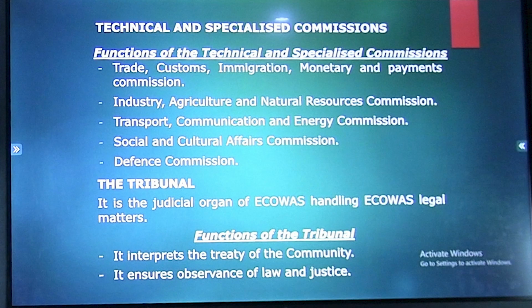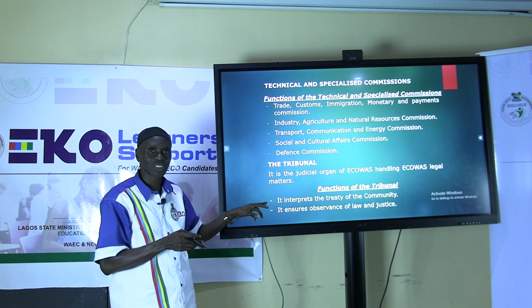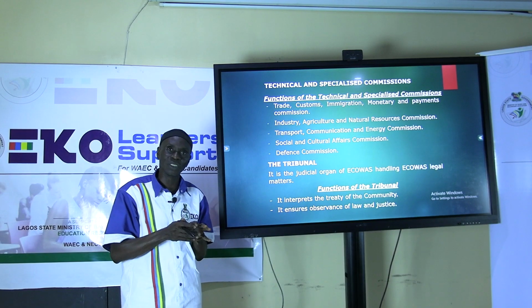Finally, we have the Tribunal. The Tribunal is the judicial organ of ECOWAS handling its legal matters. It is a special judicial panel that handles everything that could lead to crisis, that could lead to conflicts between countries of West Africa. And it determines not only to interpret the treaty of the community, it also determines how law and justice is observed. The number one function, so to say, is to interpret the treaty of the community.